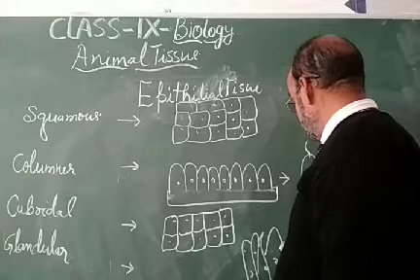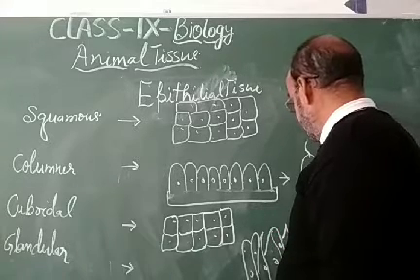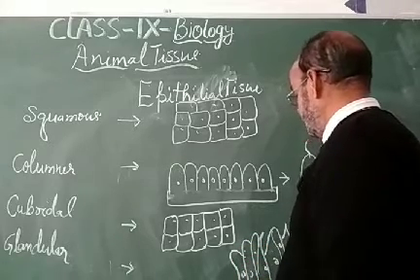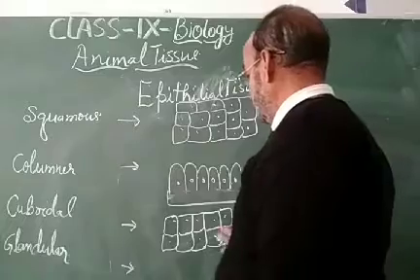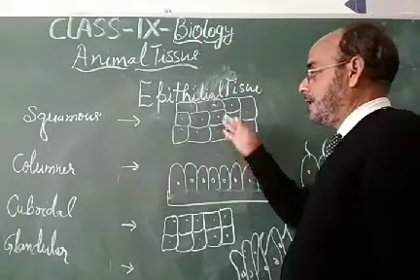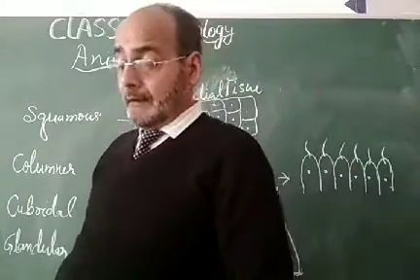They are designed according to the job nature of a particular gland. So glandular, cuboidal, columnar, ciliated columnar, and squamous are found in the category of epithelial tissue.